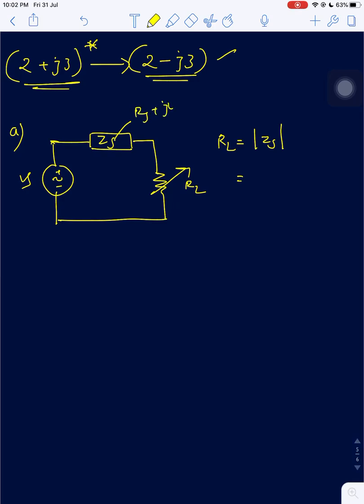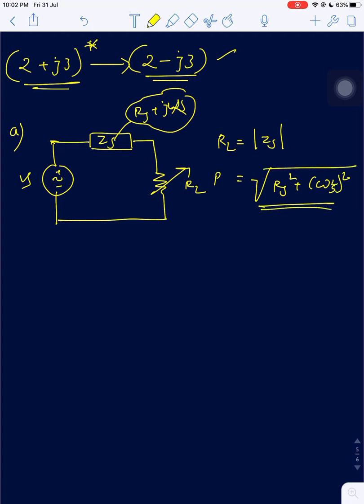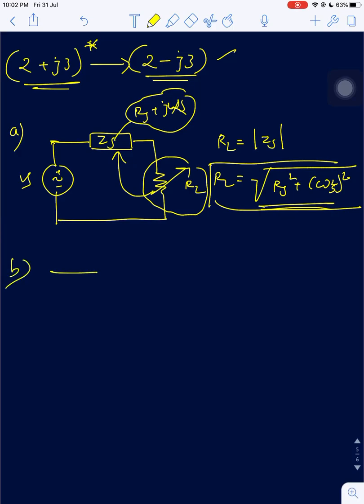For example, if ZS is RS plus j omega LS, then RL should be equal to the root of RS square plus omega LS whole square. It is the formula for RL, meaning RL should be equal to the magnitude of ZS.